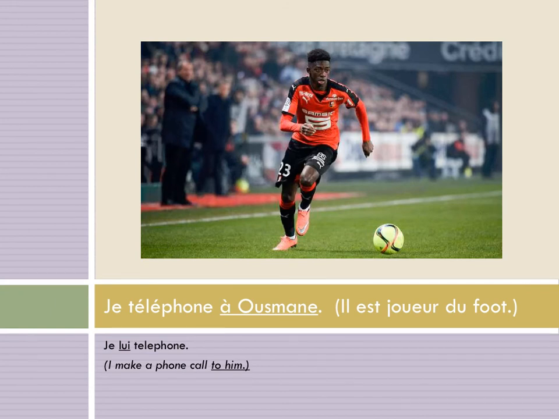I thought it might be useful here just to give you a little bit more work with lui and leur, especially since you haven't seen a whole lot. Voici Ousmane. Je téléphone à Ousmane. Il est joueur de foot. So Ousmane, ici, if we were going to say I'm calling him, okay, we would say en français, because it's à Ousmane, and téléphoner is one of our verbs that does lui and leur, we would say je lui téléphone. I'm making a phone call to him.